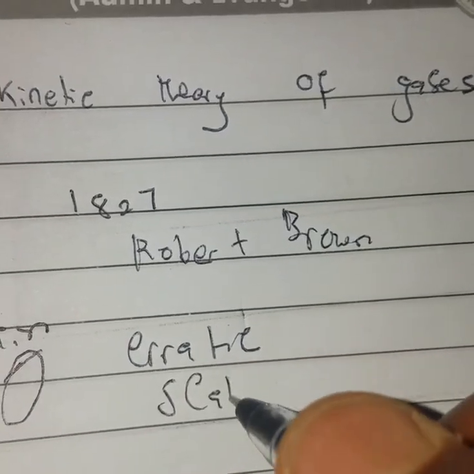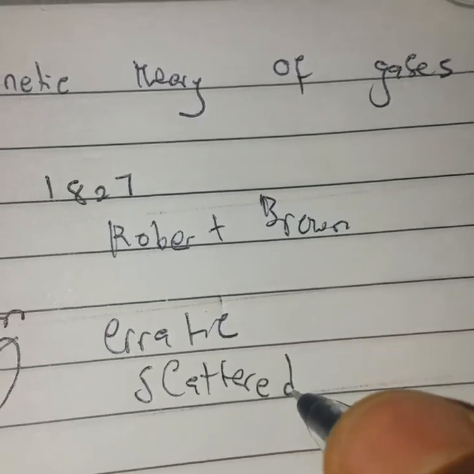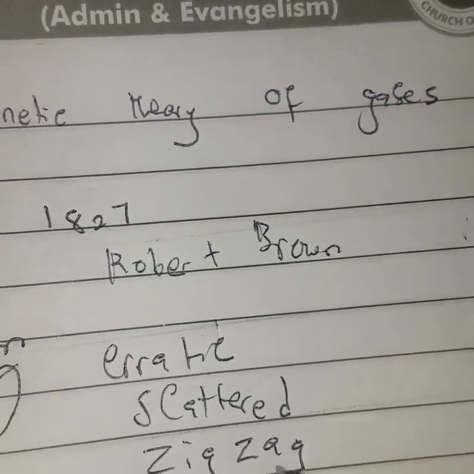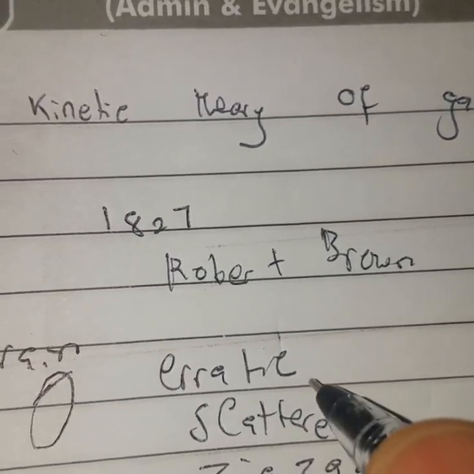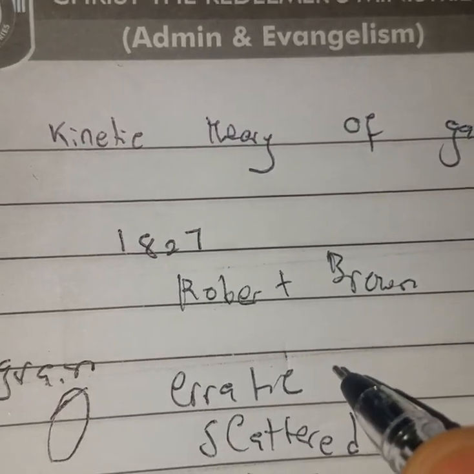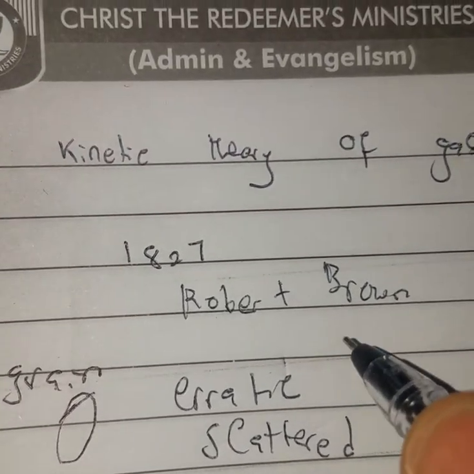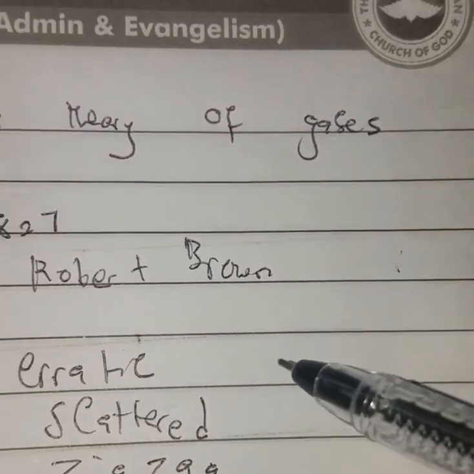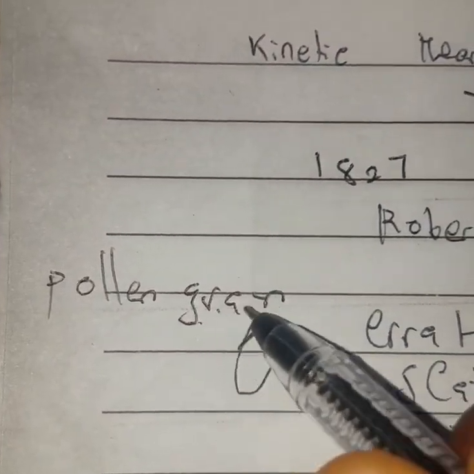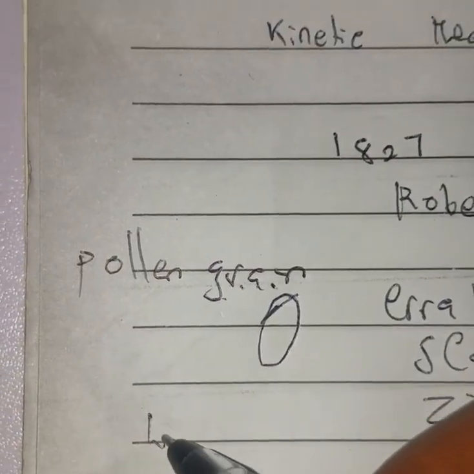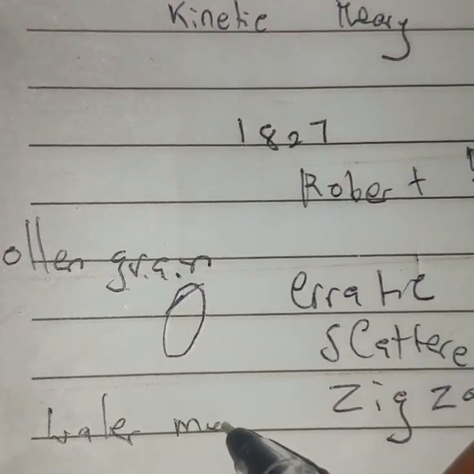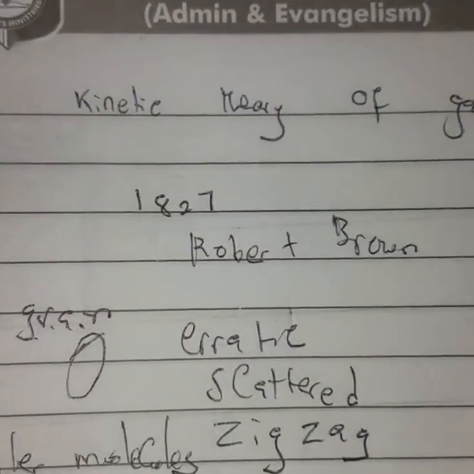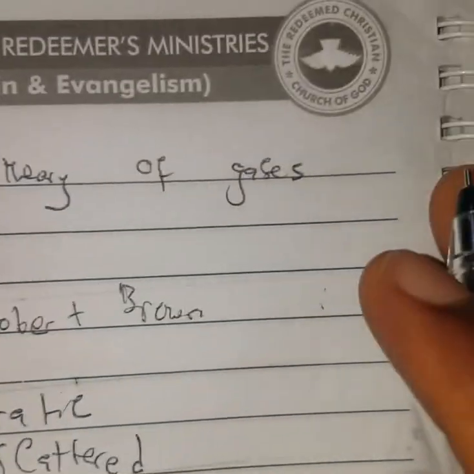By scattered, I mean zigzag. The thing was just moving randomly. So he assumed that the random motion was due to the collision between this pollen grain and the water molecules. Okay, so did we get that? All right, so let me continue.